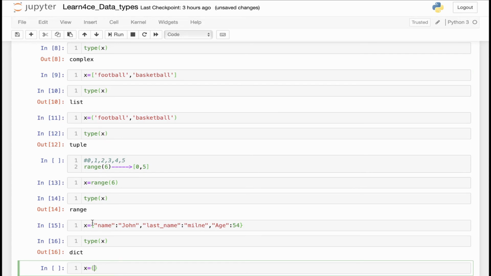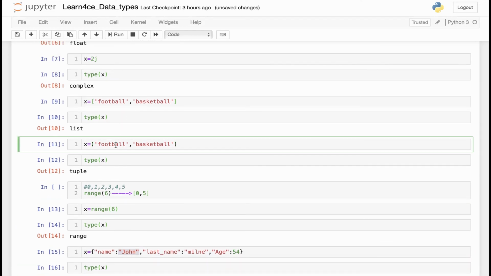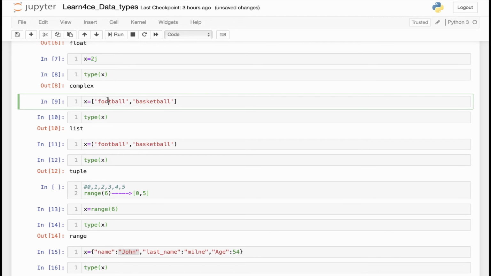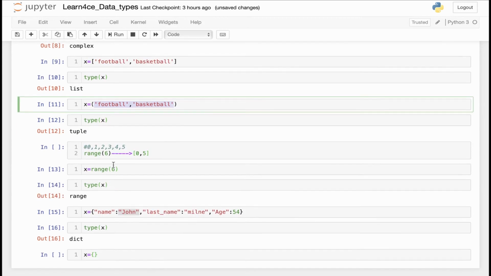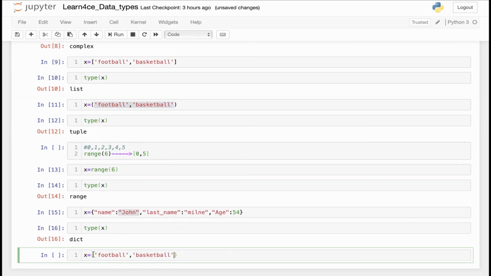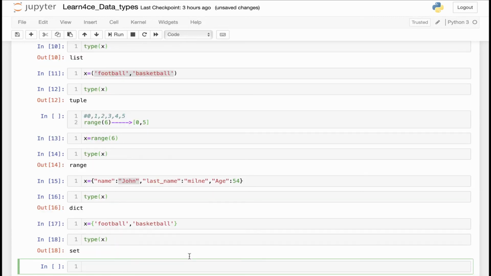And the difference between set and dictionary is that for a dictionary, we have a key and we have items or values assigned to the key. But for a set, just like tuple and list, we just have a list of values. For instance, here, I'm just going to copy and paste these two types of sports. x equals this one. I'm going to run this line of code, and I'm going to ask Python what is the type of x. And as you can see, it gives me set.